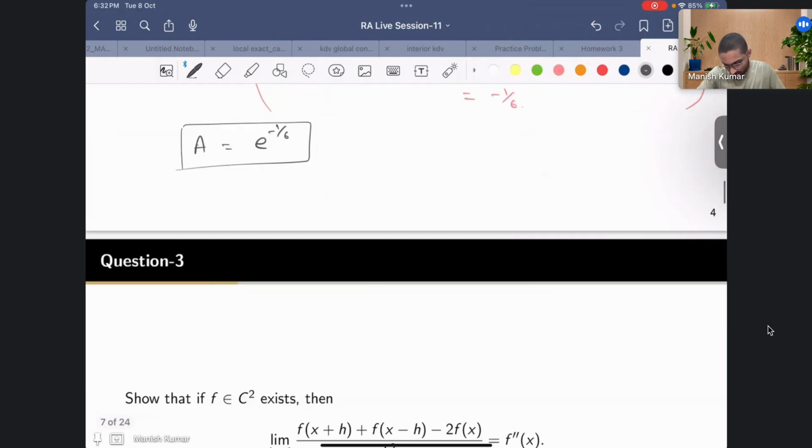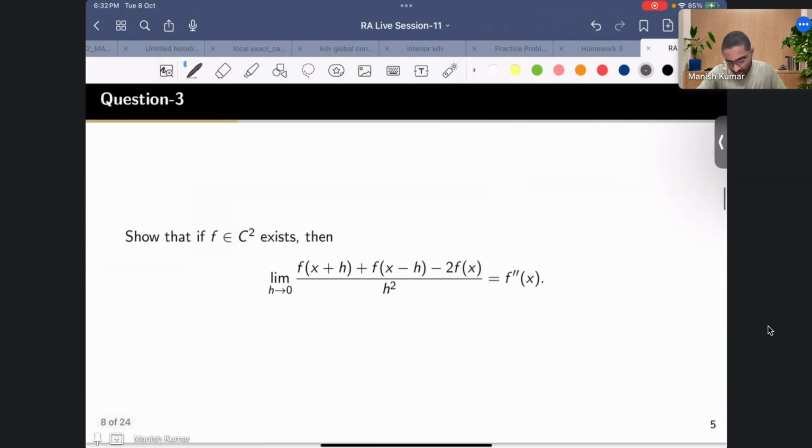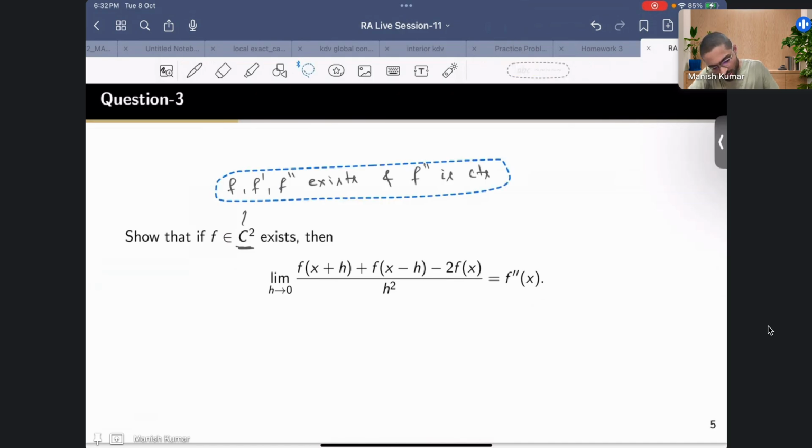So now let's move to the next problem. Over here you have been given that f is a C2 function. So C2 means that f is differentiable, f prime is differentiable. C2 means basically two derivatives exist and the second derivative is continuous. So f prime, f double prime exist, and the last derivative is continuous. So this is what you have in your hand.